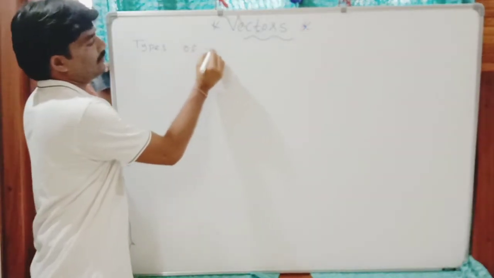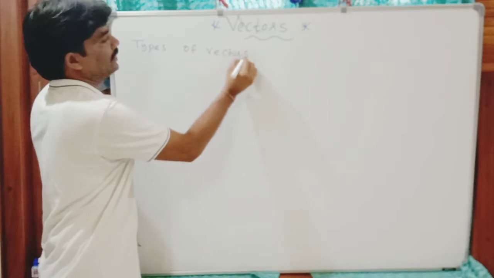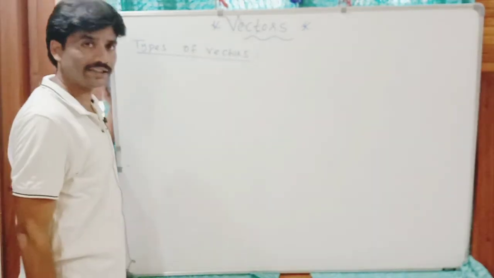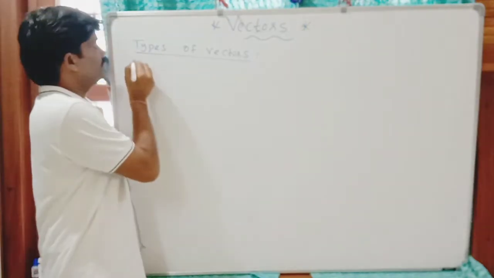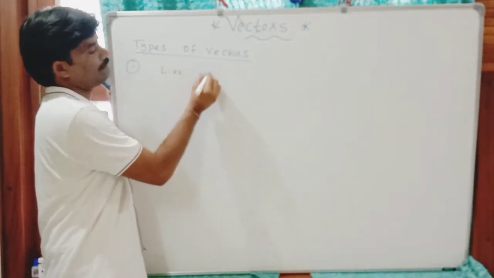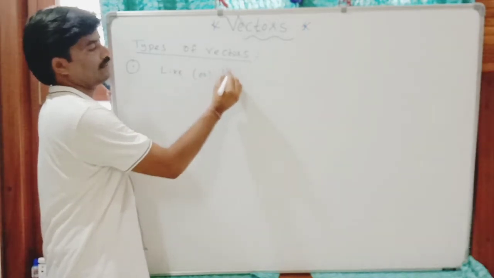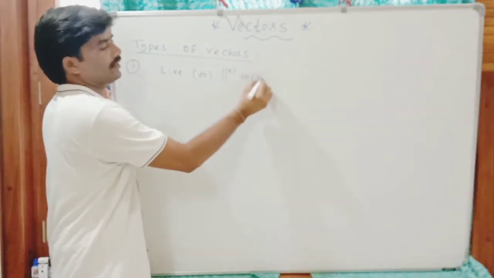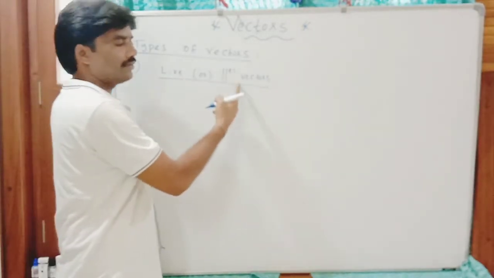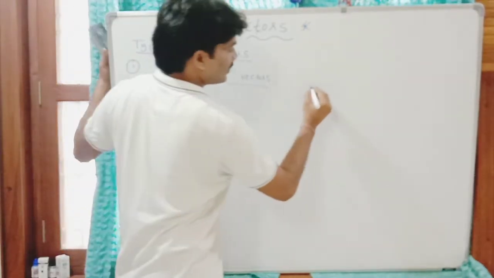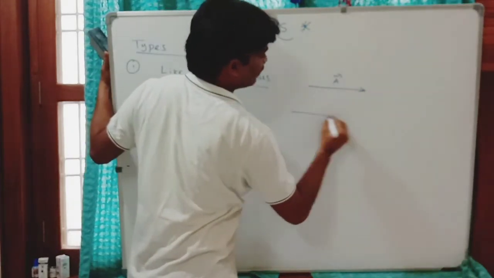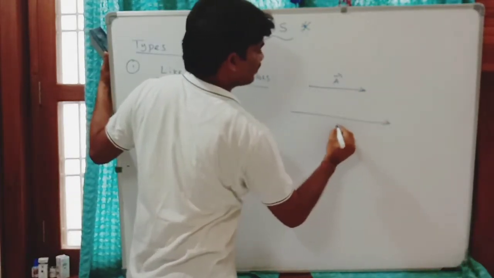Types of vectors. Vectors can be classified into different types based on their magnitude and direction. The first one is like or parallel vectors. The name itself, it shows what? If two vectors are parallel to each other, means must be in the same direction.